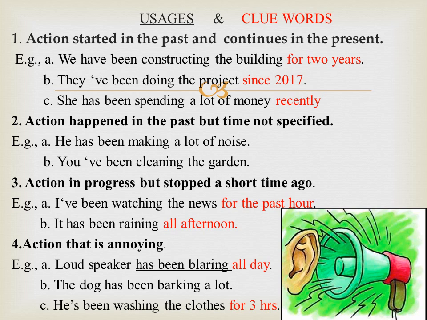The present perfect continuous tense is also used for an action that is annoying. Example, loudspeaker has been blaring all day. Blaring, loud sound which irritates our ears. He has been washing the clothes for 3 hours. It's a tiresome job or an annoying situation. The clue words are highlighted in red, and that guides you to use present perfect continuous tense.